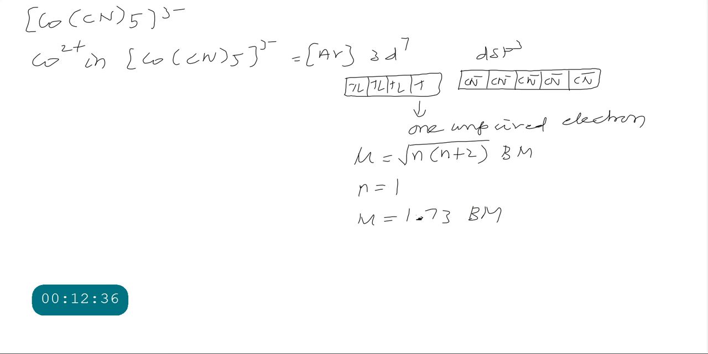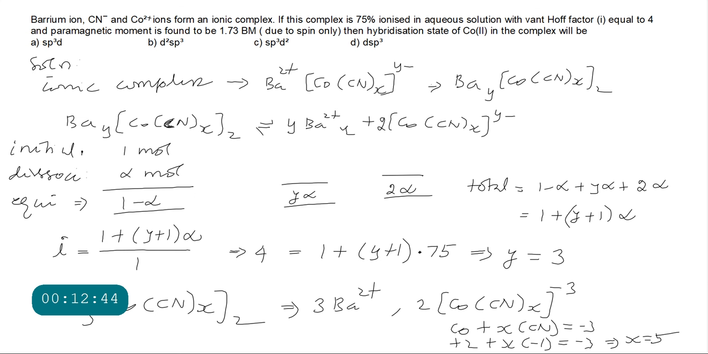So the hybridization state of cobalt in the complex is dsp3. The answer for this question is dsp3. They asked what is the hybridization state of cobalt in the complex, and that answer is dsp3.